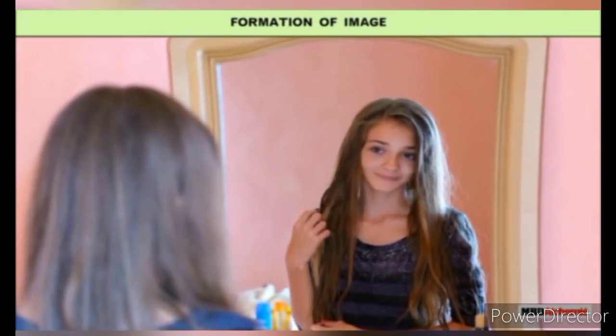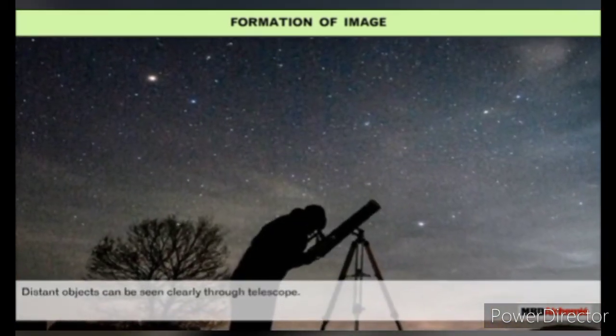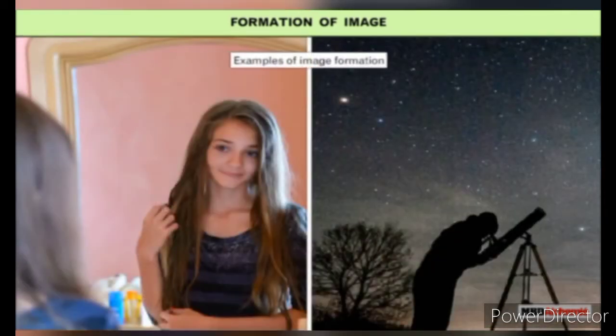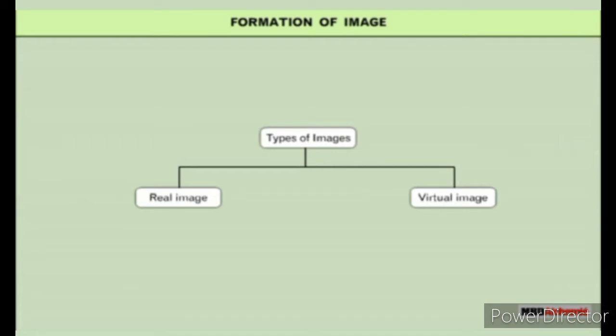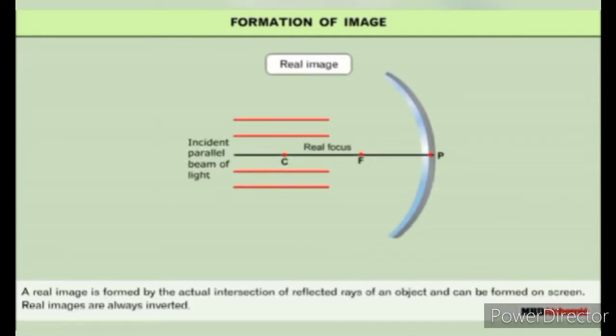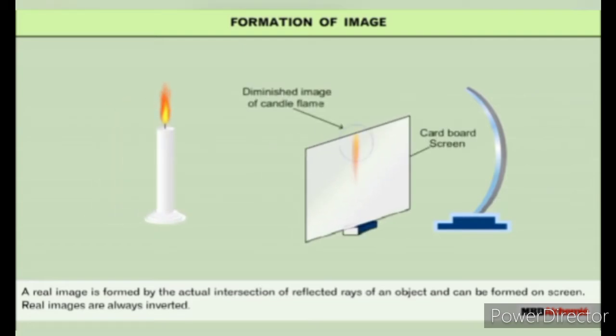Formation of image. We can see ourselves in the mirror. Distant objects can be seen clearly through a telescope. All these are examples of image formation. Images are of two types, real image and virtual image. A real image is formed by the actual intersection of reflected rays of an object and can be formed on a screen. Real images are always inverted.